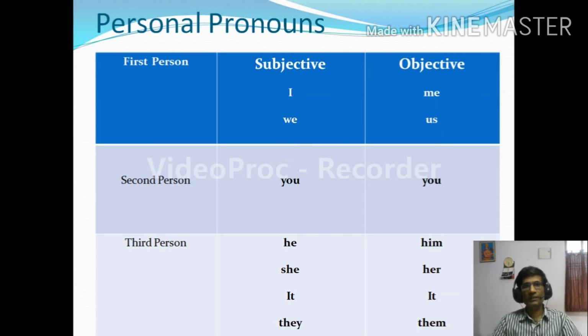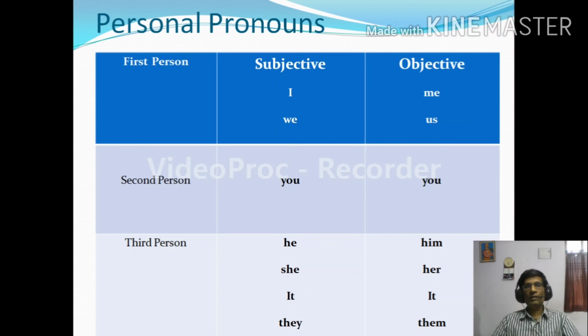In first person, subjective: I, we; objective: me, us. Second person: you, and objective you, the same. Third person is singular and plural.